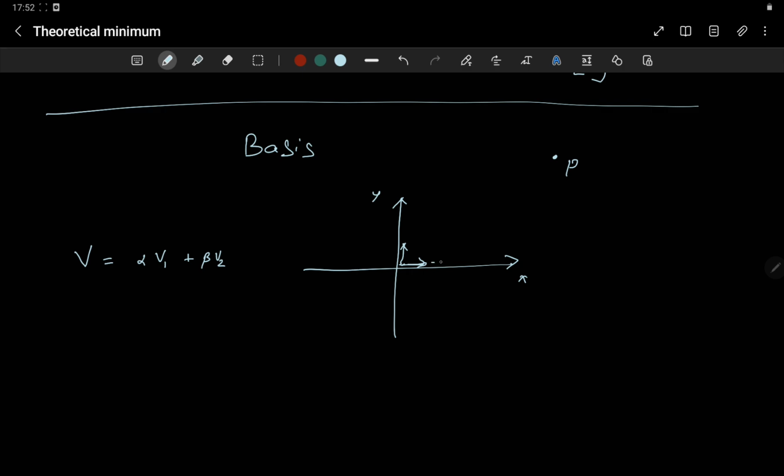Can't I go up to here along the x direction and then go along the y direction so that I could reach P? At a time we have to move in one direction. So you have to either move in this direction or that direction. So it's going to be a combination.